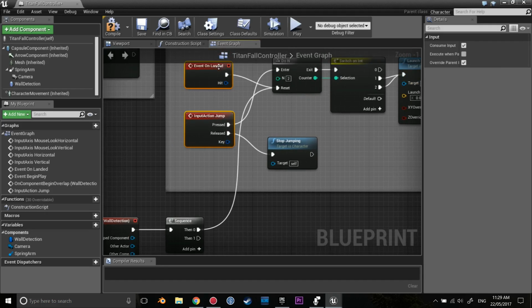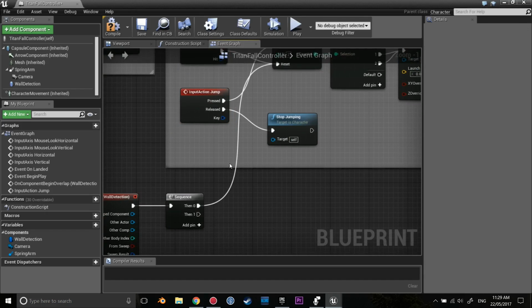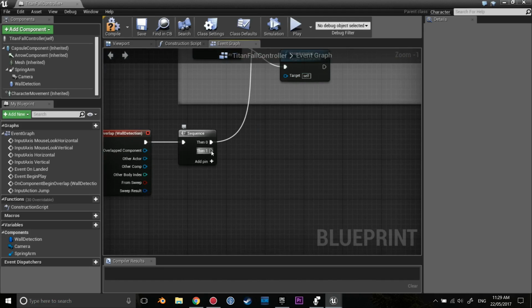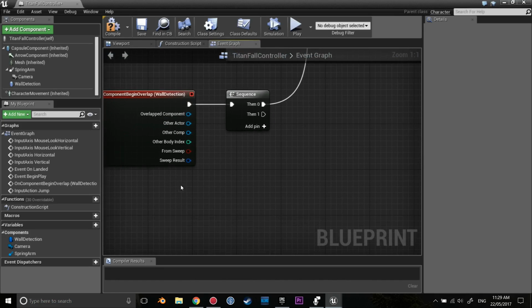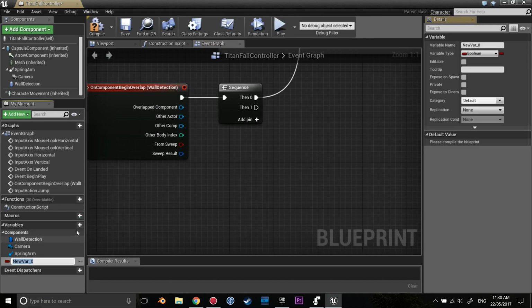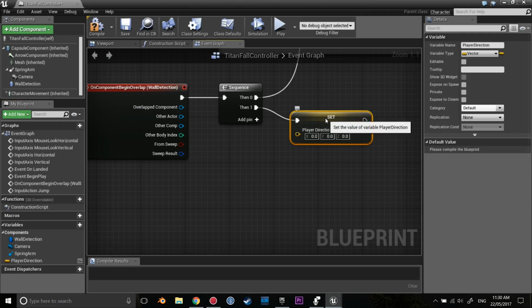Now, the walls are going to be tagged. This means you will not be able to infinitely jump up a building. You will only be able to wall run on specific surfaces. The next thing is we need to set the player's direction when they hit the wall. So if you go down here and create a new variable, we can call this the player direction. And we're going to set this to a vector. We're then going to drag this out and use set and drag this into here.